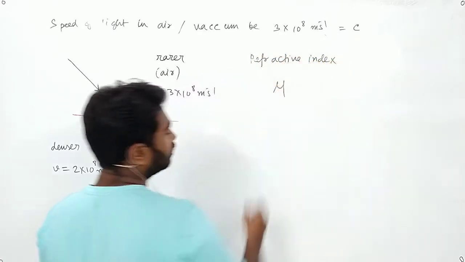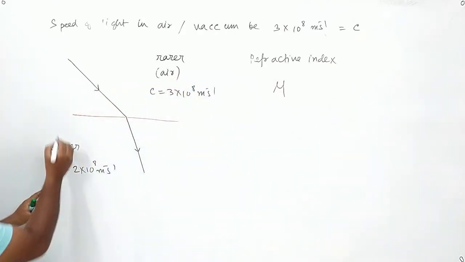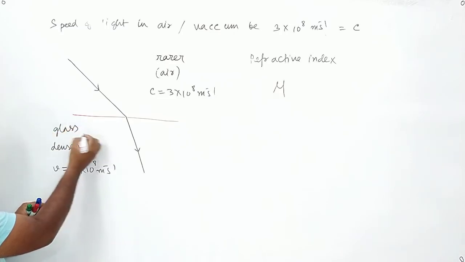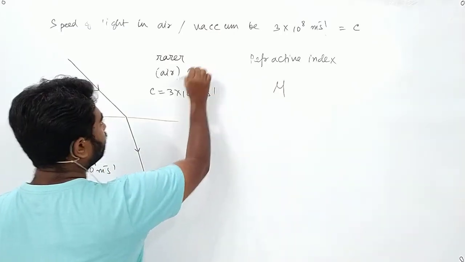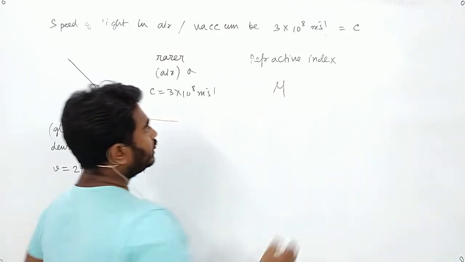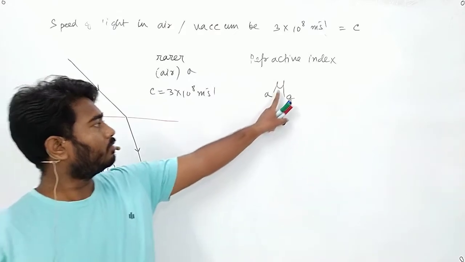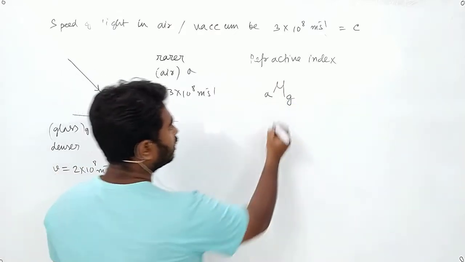So mu, it is going from air to, suppose this is glass. Let us write A for air, G for glass. So refractive index from air to glass medium, A mu G. How will you read it?